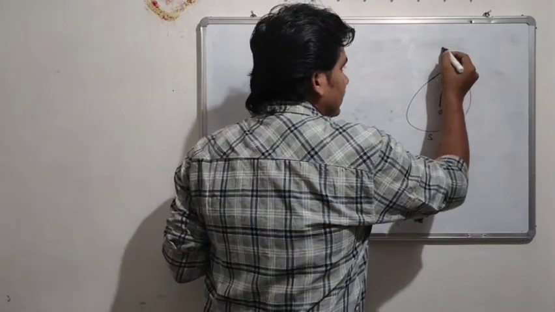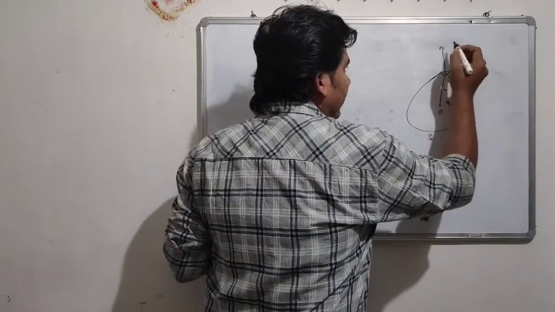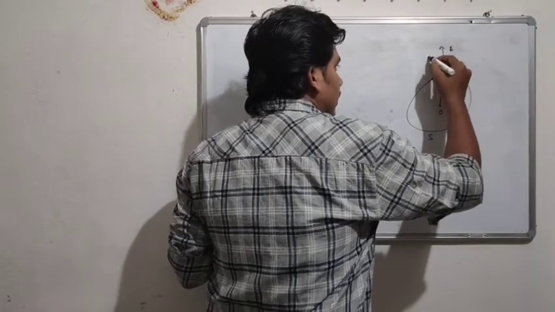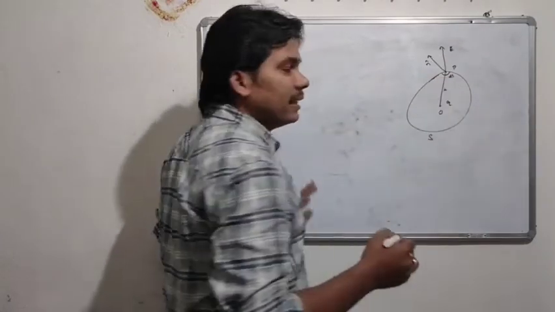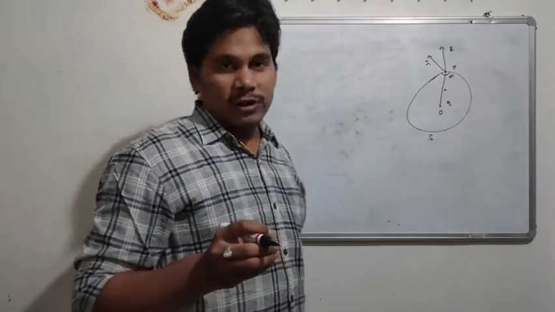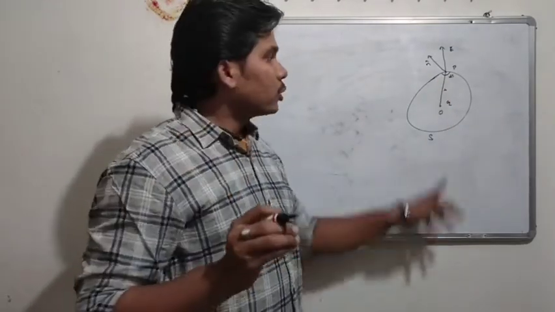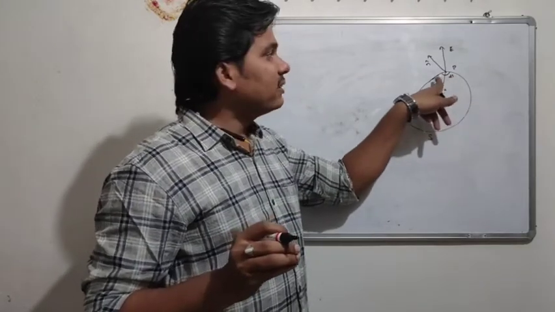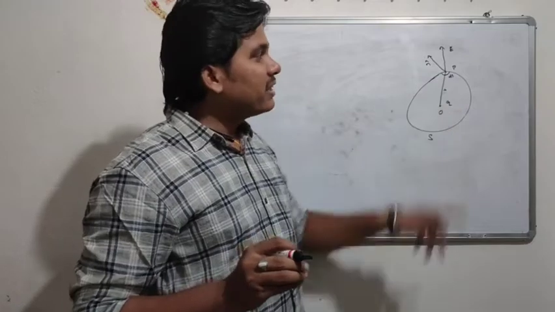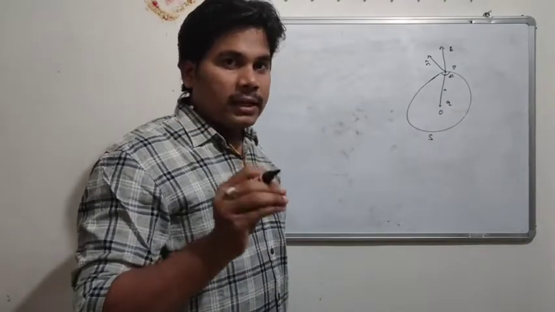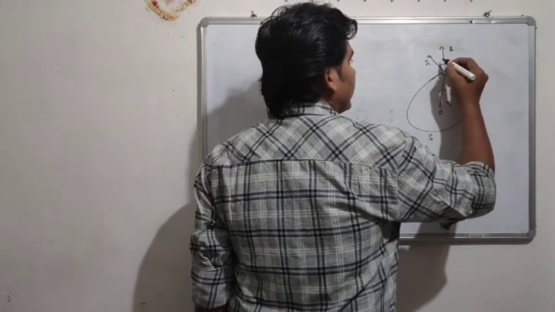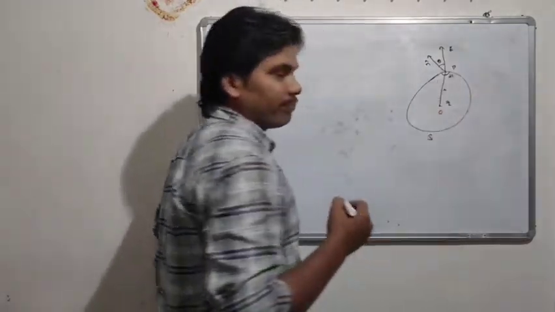Let's take this is the direction of electric field, and this is the n cap, which is the normal for the small surface dS. It is the outward normal drawn on the surface of dS, which gives the direction of the surface, and the angle between these two, let's take this is theta.